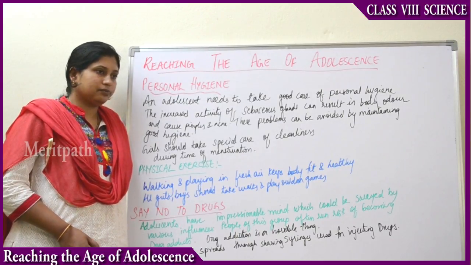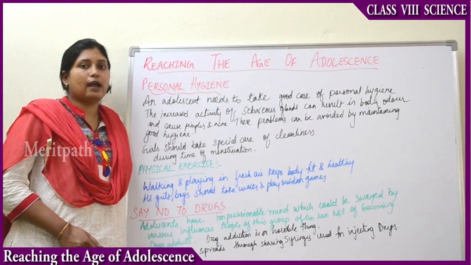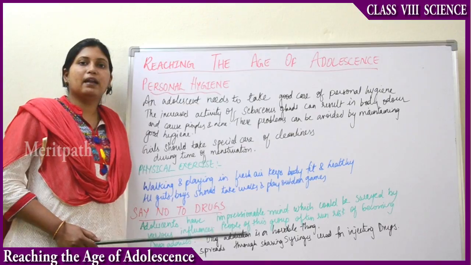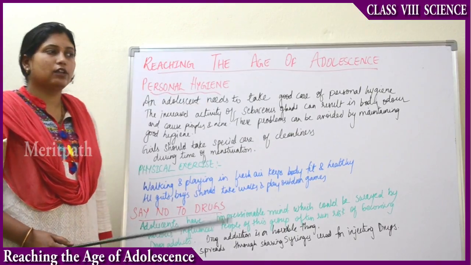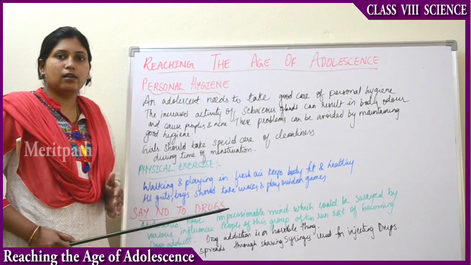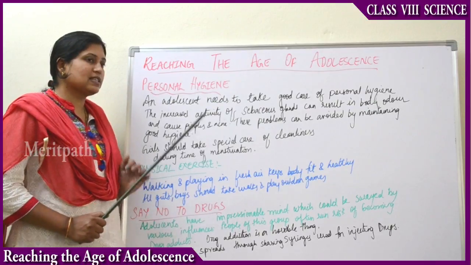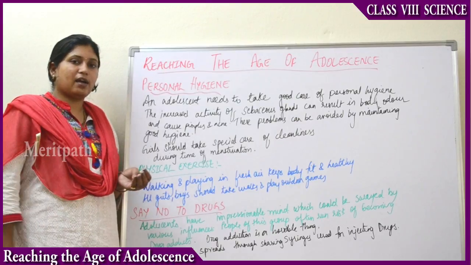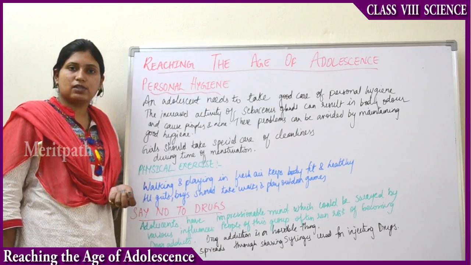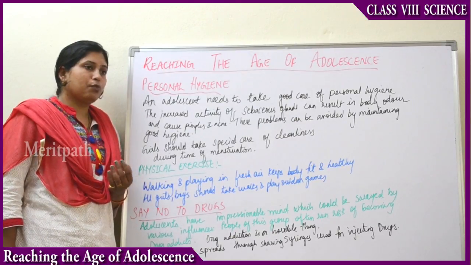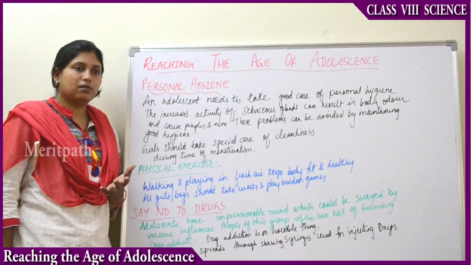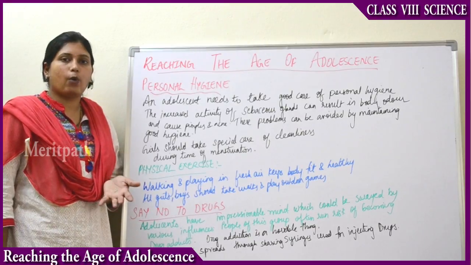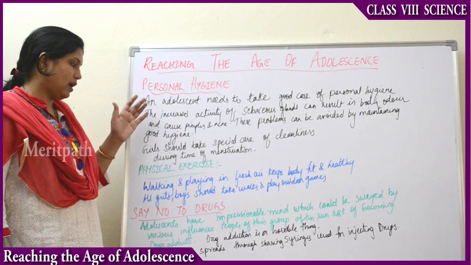And also, they have to keep track of their periods, maintain proper hygiene and prepare themselves earlier for the menstruation cycle. So that is how cleanliness is very important in females. They have to keep an ovulation tracker and period tracker, prepare themselves in advance, and maintain neatness. Proper hygiene should be maintained so that bacterial infections can be avoided. So that is about personal hygiene.